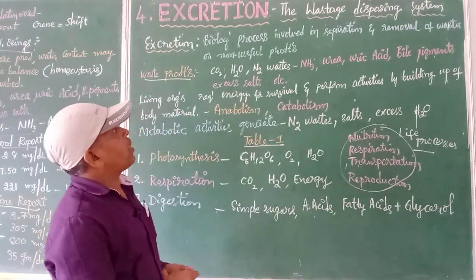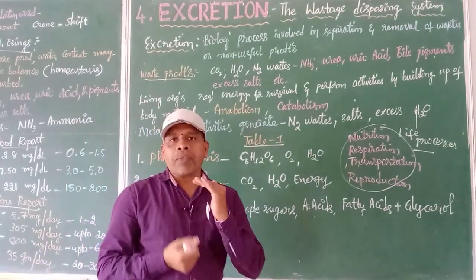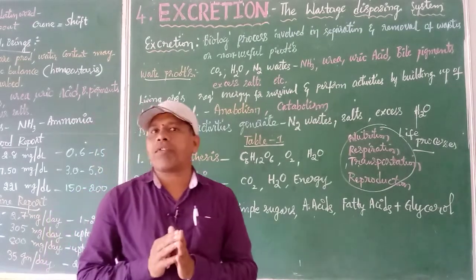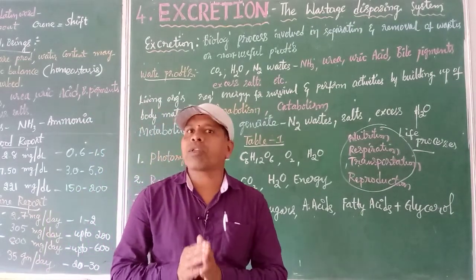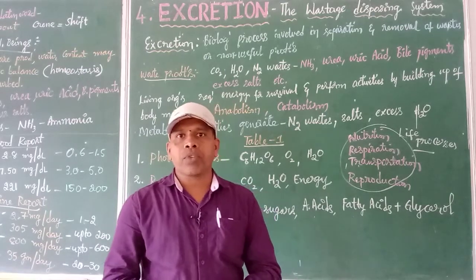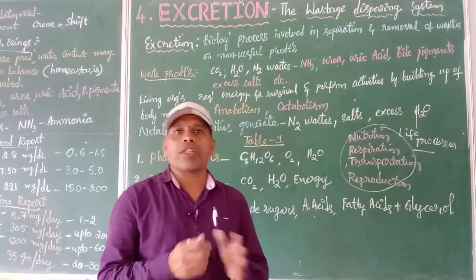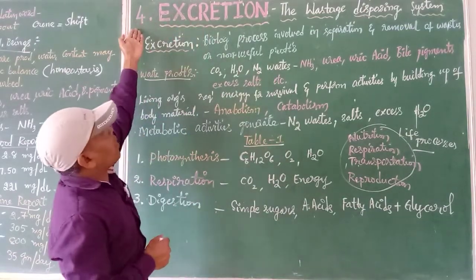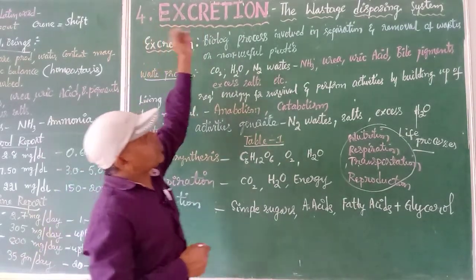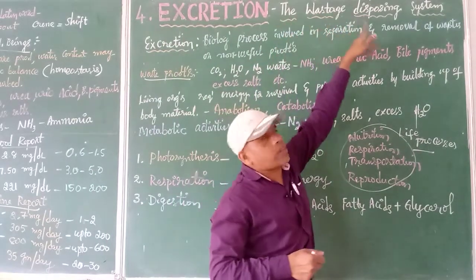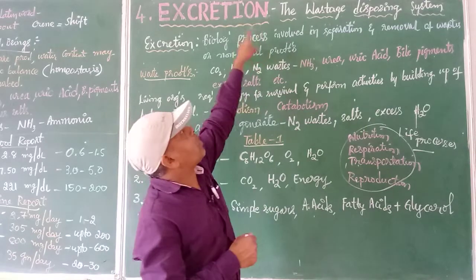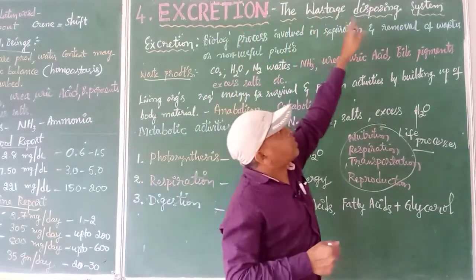Now today let us study in detail one particular system which is useful to eliminate or remove the waste from our body, that is the kidneys, the excretory system. The process of removing the waste from our body is nothing but excretion. So the fourth unit in our syllabus is called the waste disposing system. For every chapter a caption is given, and the caption given to this chapter is the waste disposing system.